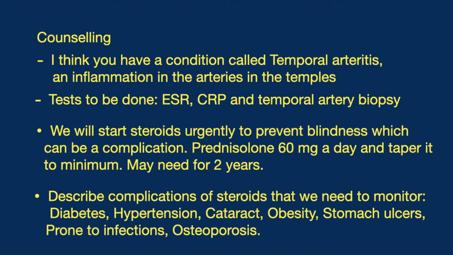It might take about 4 or 5 days for the report to come, and therefore we need to start treatment urgently because I am suspecting this is a case of temporal arteritis. We will start steroids urgently in order to prevent blindness, which can be a complication. Prednisolone at a dose of 60 milligrams per day will be given to you, and we will taper it out to the minimum dose, which you may need to continue for a period of 2 years if it is proven to be temporal arteritis.